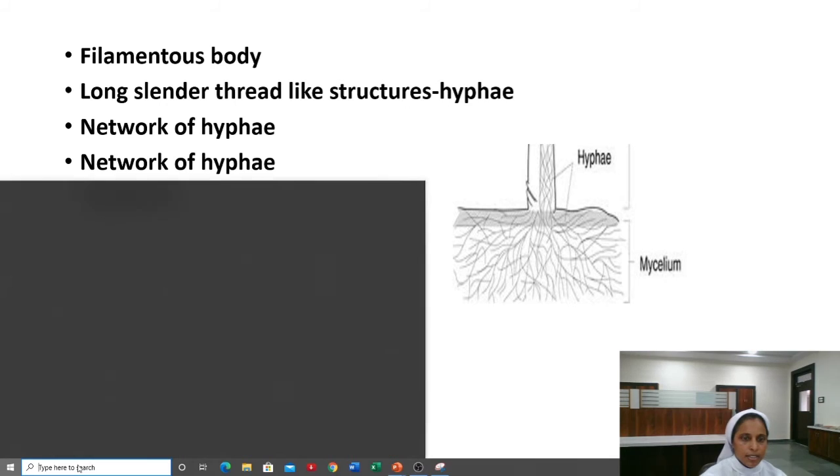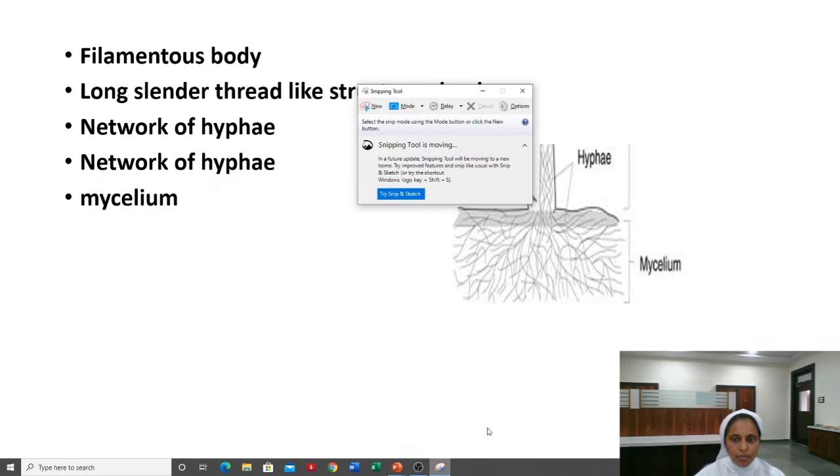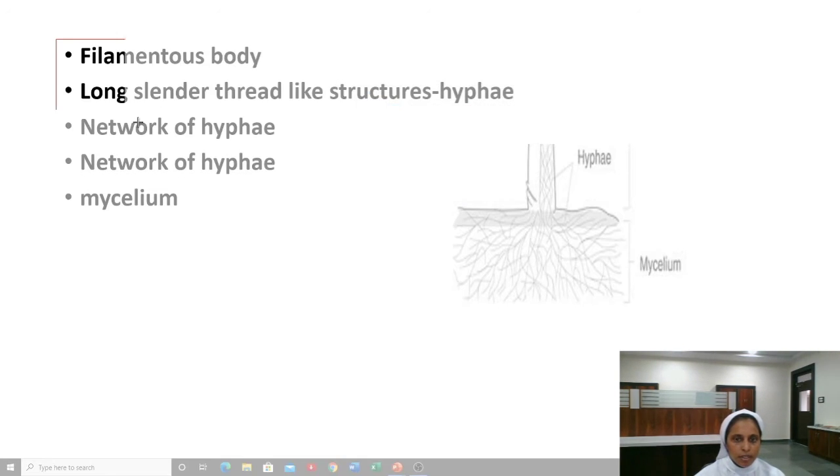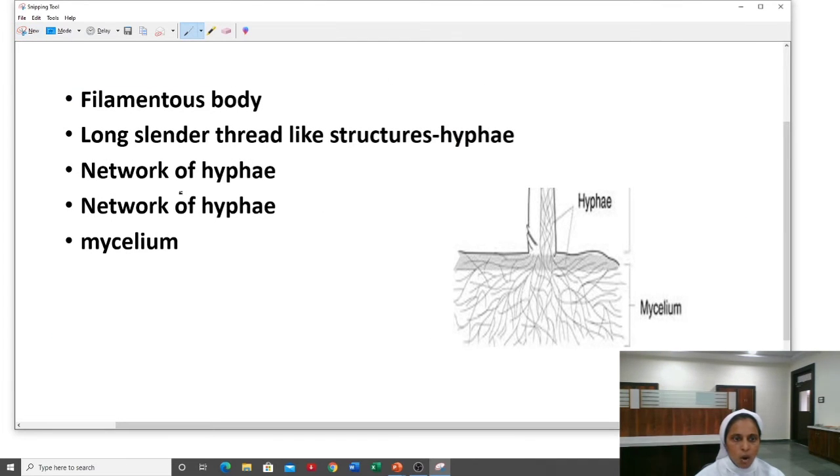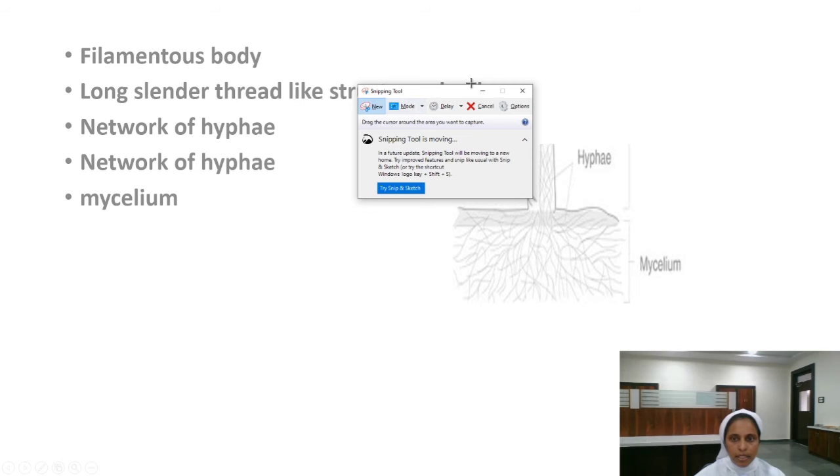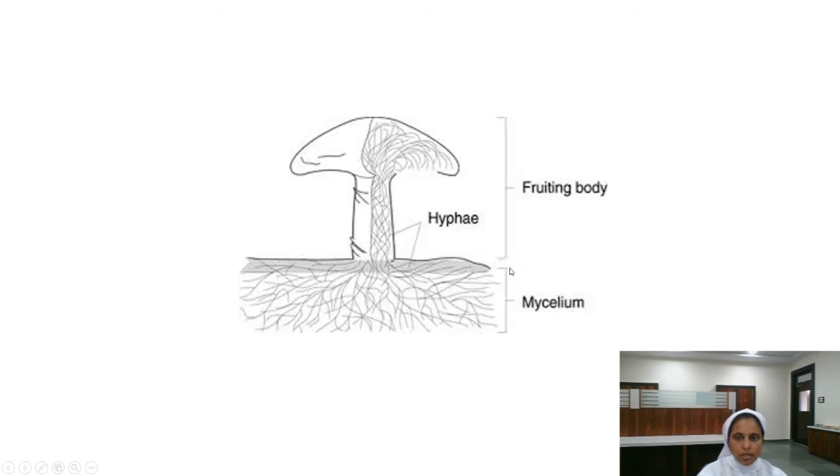Once again, we will go through it. As I have told you, these have a filamentous, long thread-like structure that is termed as hyphae, and the network of hyphae is termed as mycelium. This is what mycelium is known as. Clear? Now you may not be happy with the images that you've seen here. So now let's see. Are you happy now? So this may be the image that comes into your mind. So you can see the fruiting body and the mycelium here.